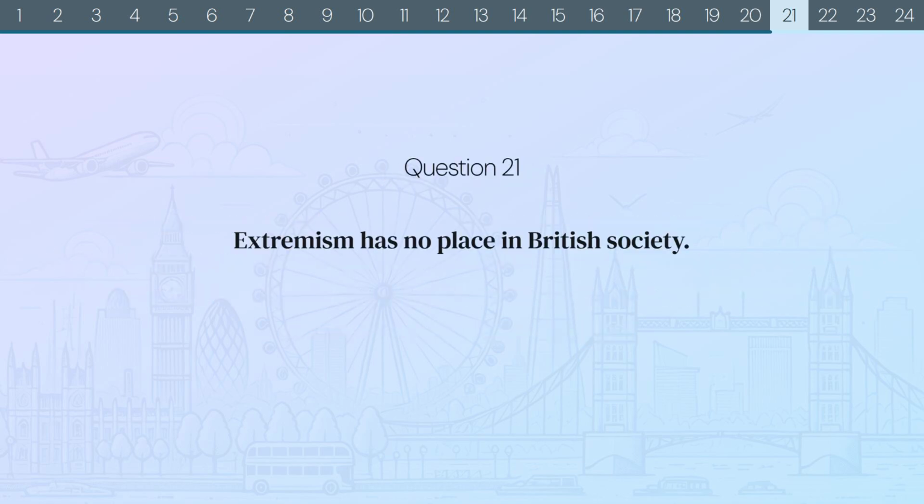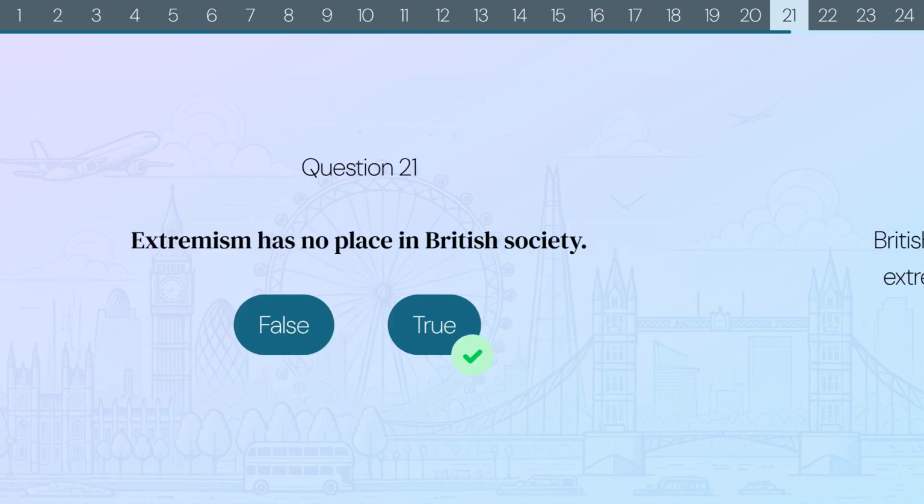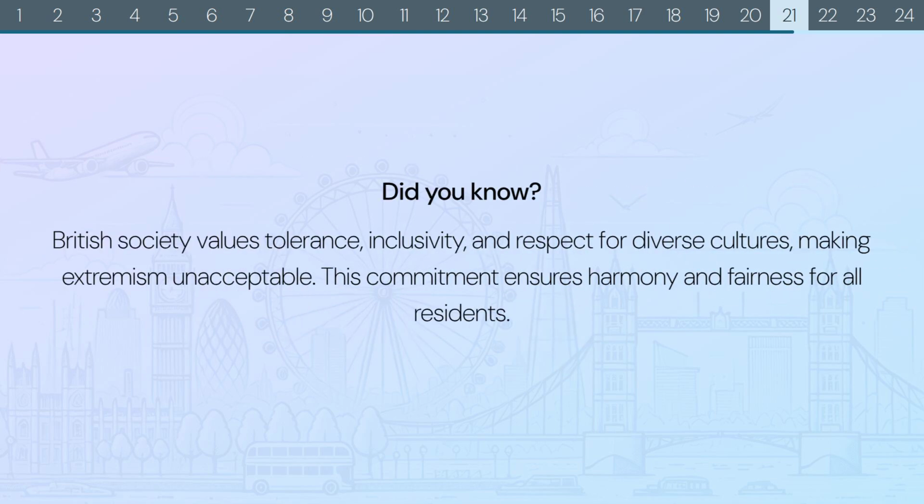Question 21. Extremism has no place in British society. False or true? The correct answer is true. Did you know? British society values tolerance, inclusivity, and respect for diverse cultures, making extremism unacceptable. This commitment ensures harmony and fairness for all residents.